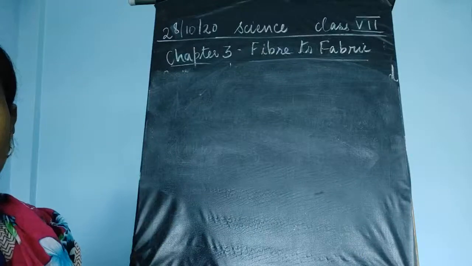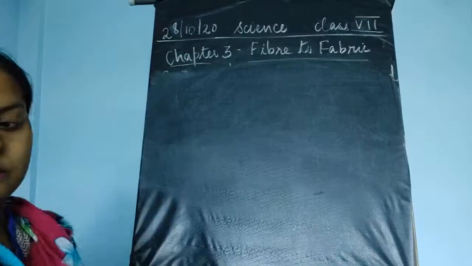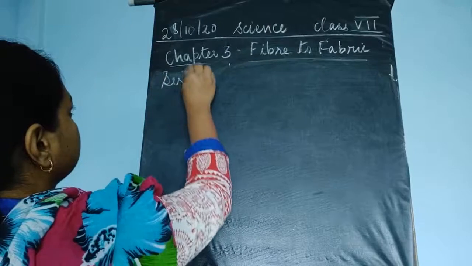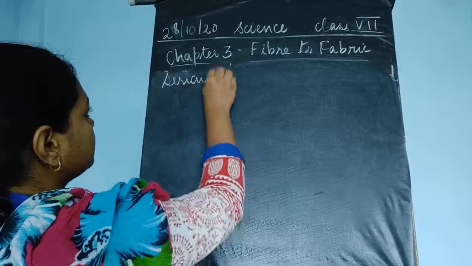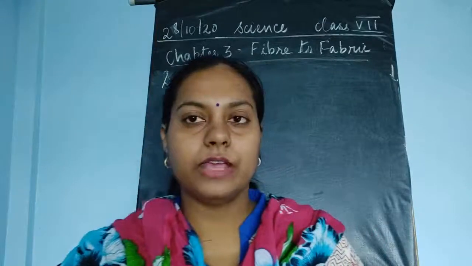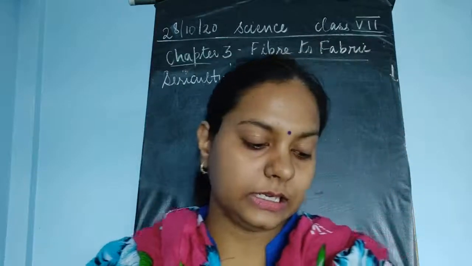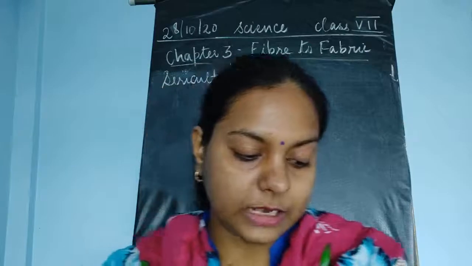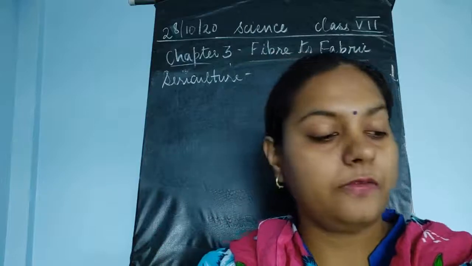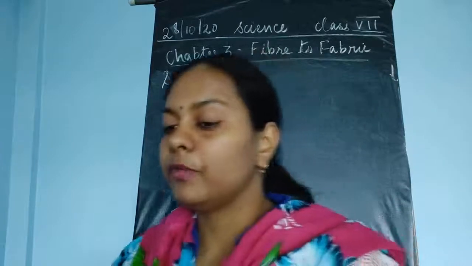The next word, after scoring, is sericulture. What do you mean by sericulture? Sericulture is a way by which rearing and caring of the silkworm is done for obtaining the silk. It is a technique of caring and rearing of the silkworm for obtaining the silk, okay, for obtaining the cocoon.